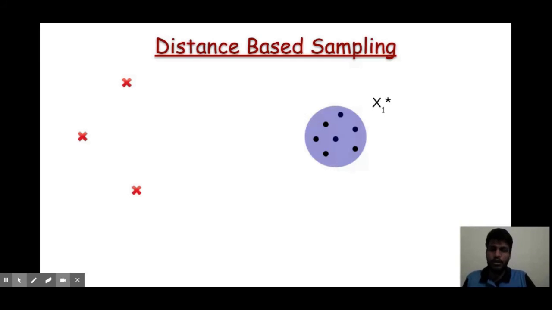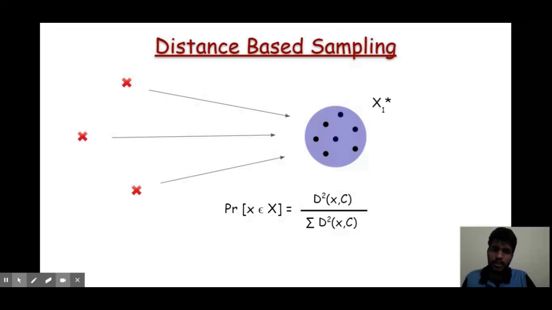Instead of uniform sampling, we sample based on distances: a point is sampled with probability proportional to its squared distance from the center set. Since the cluster is far away, there is a high probability that many points get sampled from X1 star.